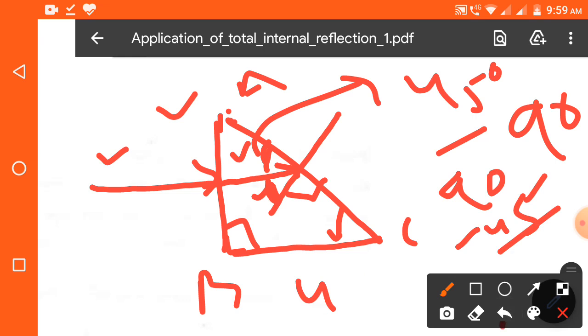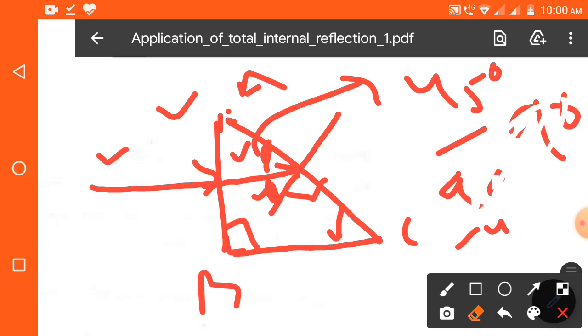So it is making an angle of 45 degrees with the normal at the inside face. And 45 degrees means that the angle of incidence is greater than the critical angle value. That means the ray of light will get reflected totally.